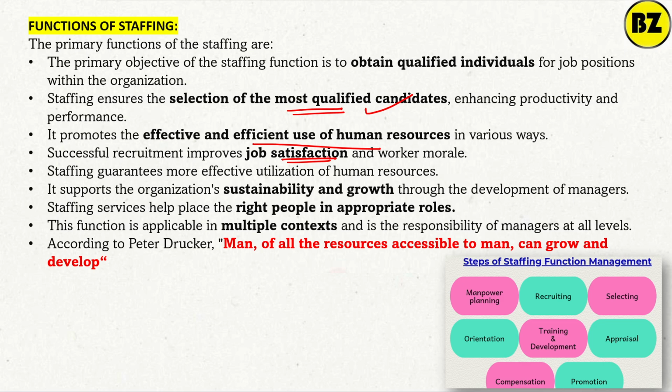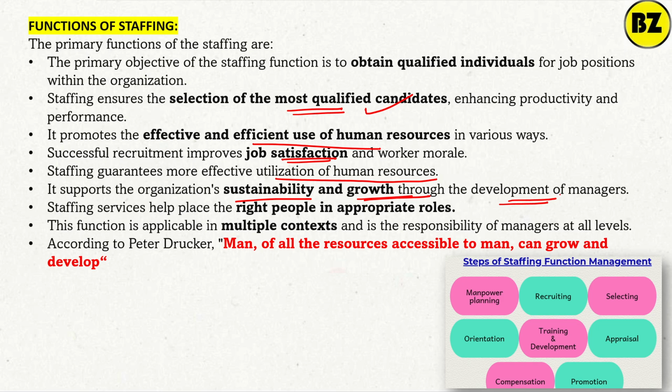And apart from that, staffing guarantees the optimum, maximum utilization of human resource. It also supports sustainability and growth through the development of managers. If we get a proper knowledgeable person in the organization, obviously growth is guaranteed, right?